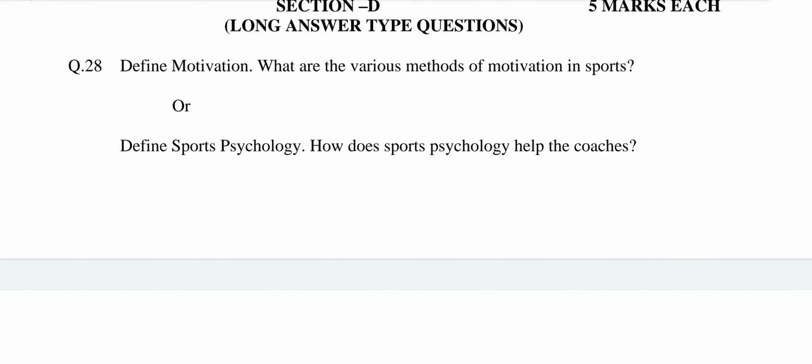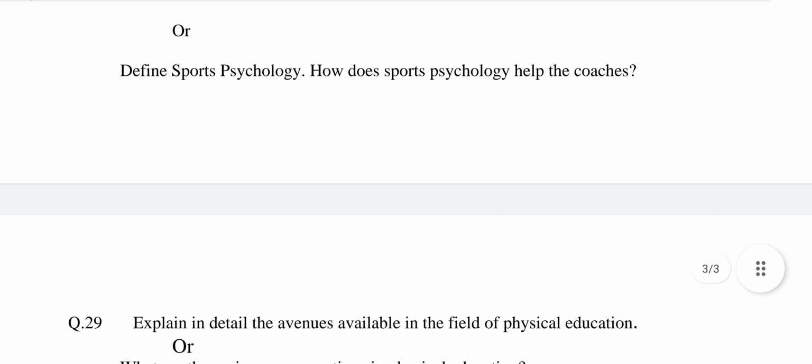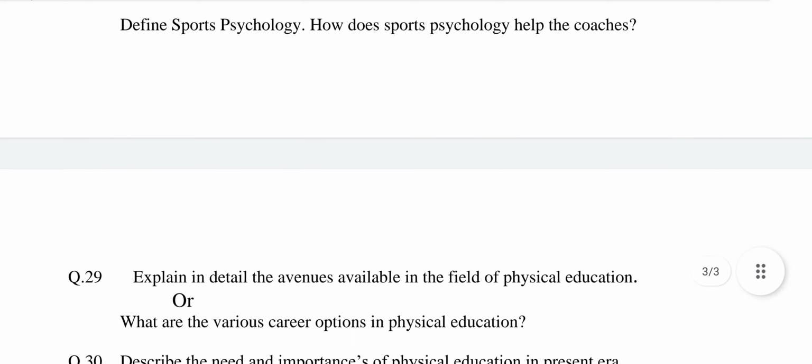Or define sports psychology. How does sports psychology help the coaches? This question is also related to chapter number 3, Psychological Aspects of Physical Education.